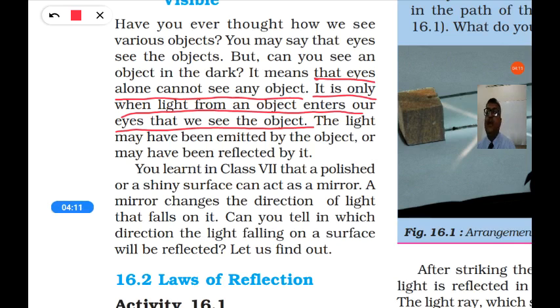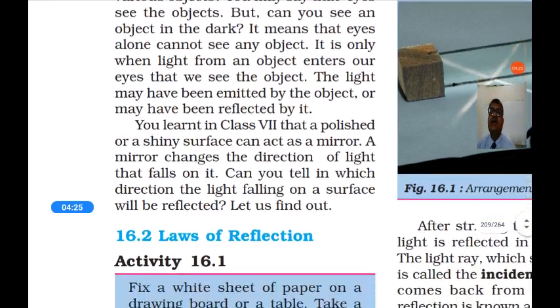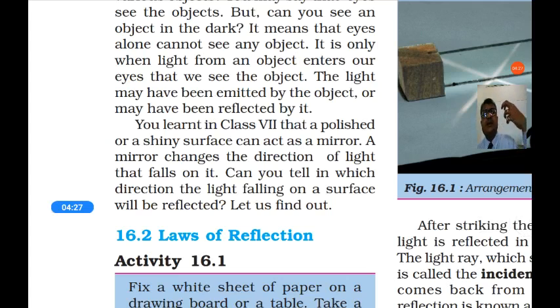Or it may have been reflected by it. So stars are sending the light themselves, but the moon is reflecting the light from the sun, so we can see the moon. Similarly, if the bulb is emitting the light, we can see the bulb, and that light falls on the table, the table reflects the light, and we can see the table.